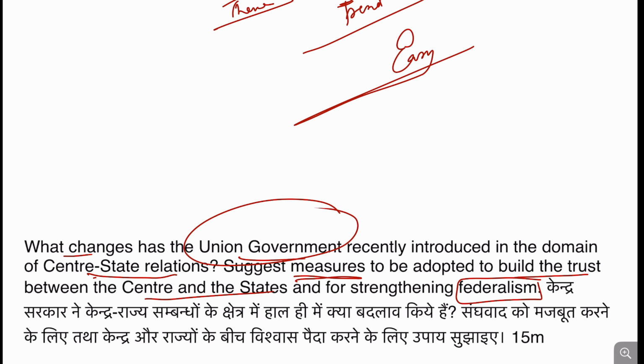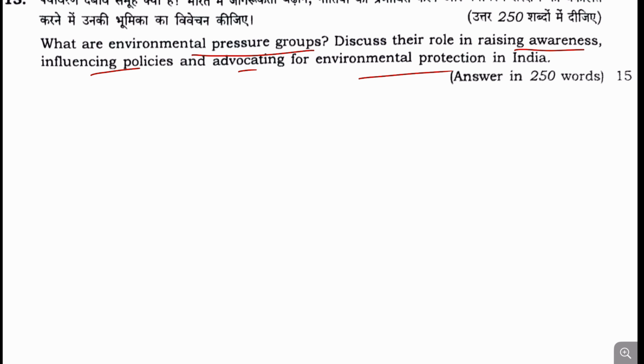Now moving to question number 15. What are environmental pressure groups, and discuss their role in raising awareness, influencing policies and advocating environmental protection in India. Okay, so this question is a subset of pressure groups.